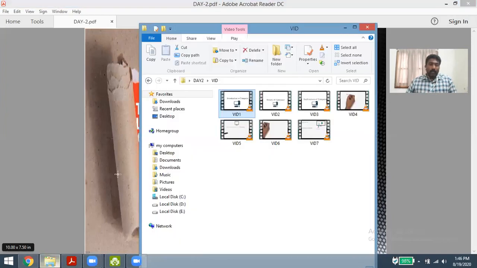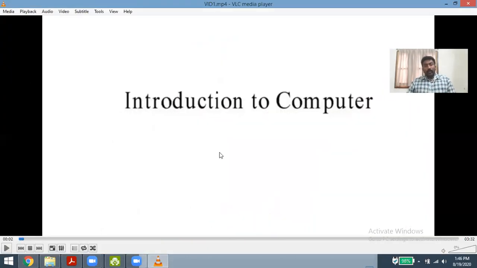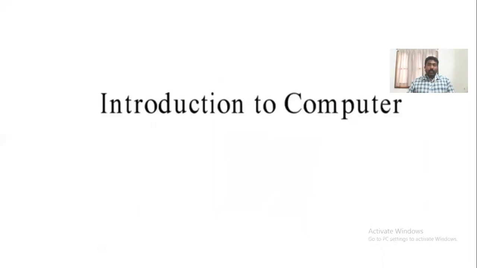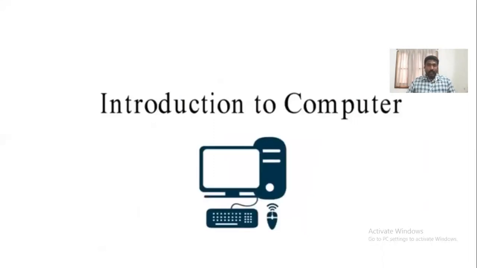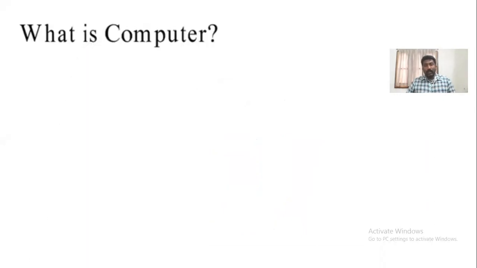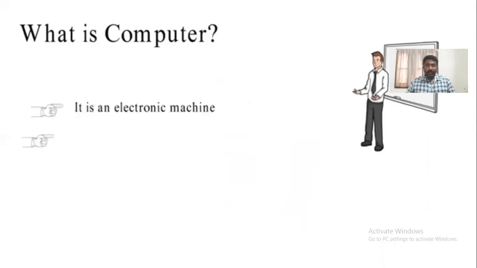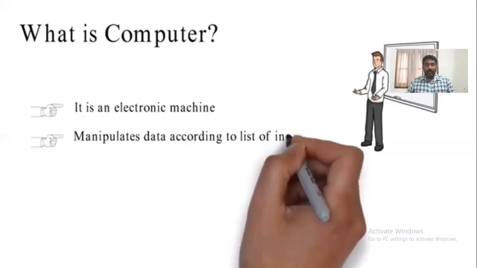Here let us see briefly what is meant by a computer system. A basic computer has a simple definition: it is an electronic device. Whenever a person asks what is a computer, in quiz questions or at any time, we say it's an electronic machine.